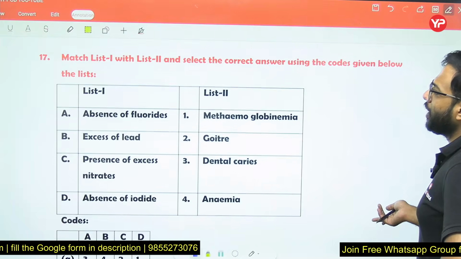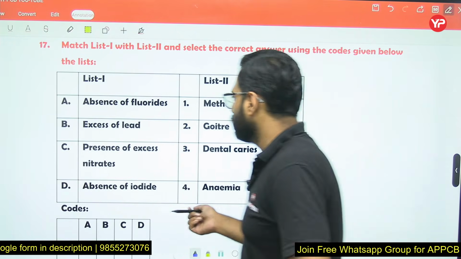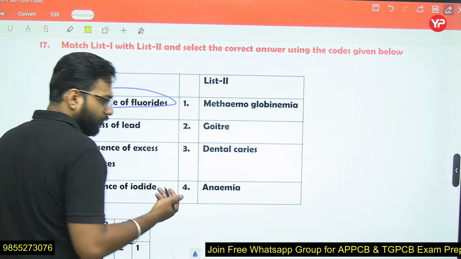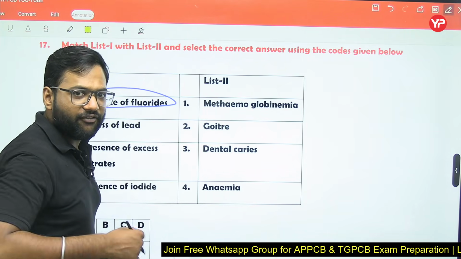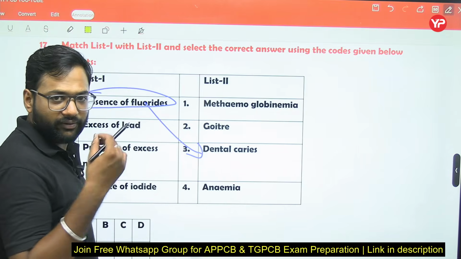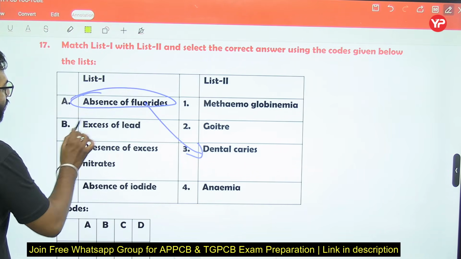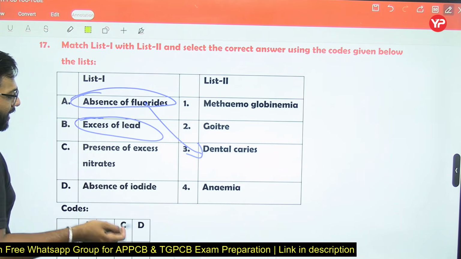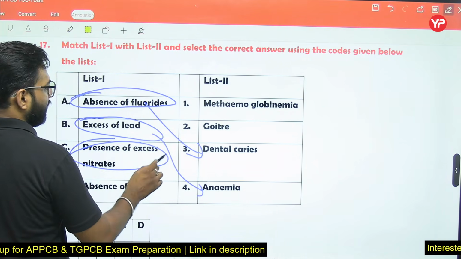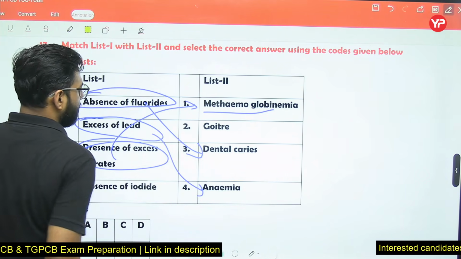Now again you have to match list 1 and list 2. So we know when there is an absence of fluoride, because we require fluoride up to 1 milligram per liter, if fluoride is not there, then dental cavities will be there, so it will relate with the dental cavities. When lead is present in excess, then it will cause some anemia problem. Presence of excess nitrate will cause the methemoglobinemia situation.